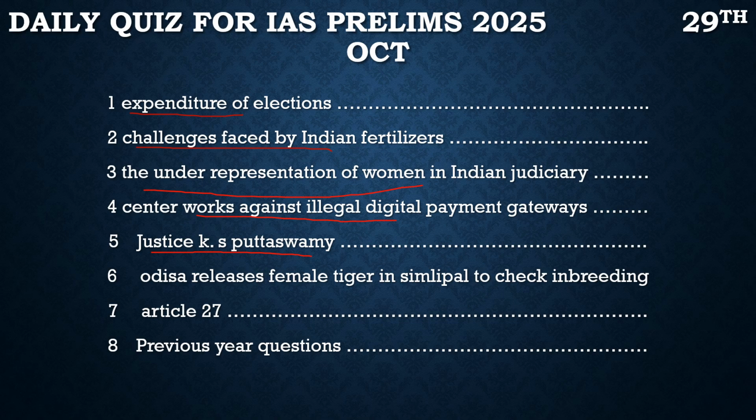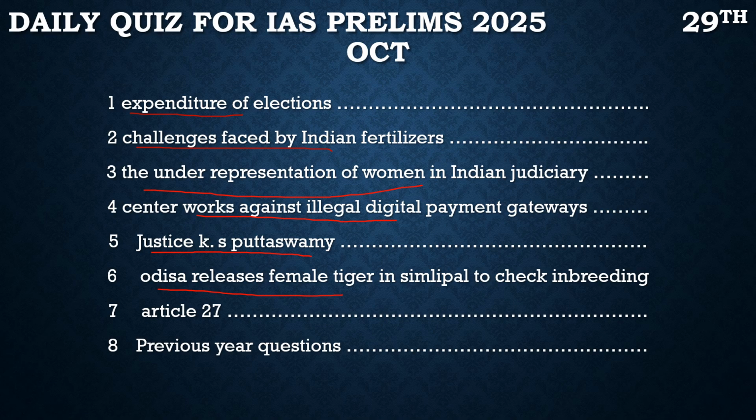After that, there is another update from Odisha, as they released a female tiger in Similipal to check inbreeding. Inbreeding is an issue in tiger reserves in which tigers breed between close relatives. Because of that, their genes get distorted.